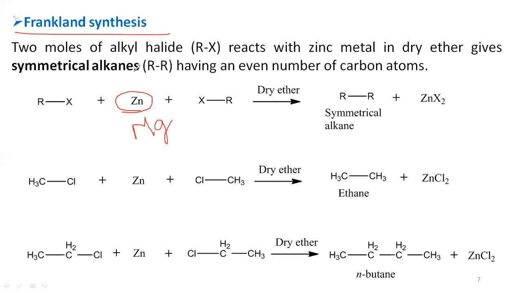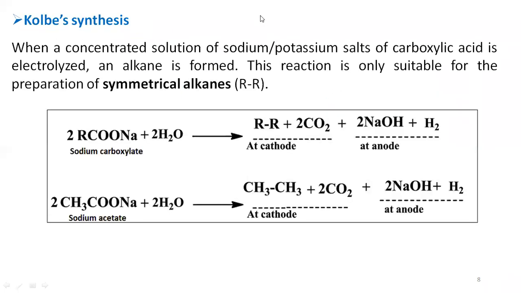So you can remember that in the Frankland synthesis, the 2 similar type of alkyl halides react with zinc metal, or even in place of zinc, if you use magnesium, the reaction also proceeds, so that you are going to get symmetrical alkanes. This is Frankland synthesis. And next method, Kolbe's synthesis.